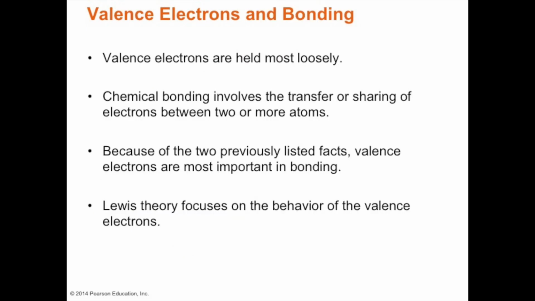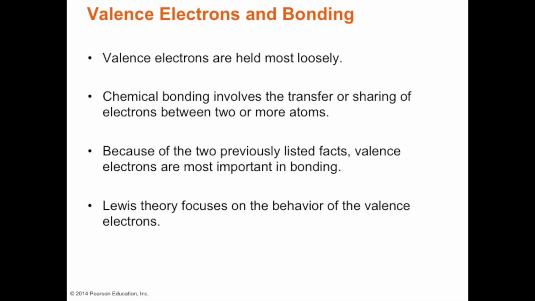When we refer to valence electrons, they're the electrons in the outermost shell and are held most loosely. Chemical bonding involves the transfer, for ionic, or sharing, for covalent, of electrons between two or more atoms.